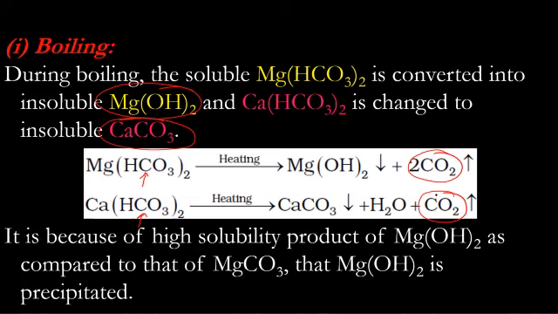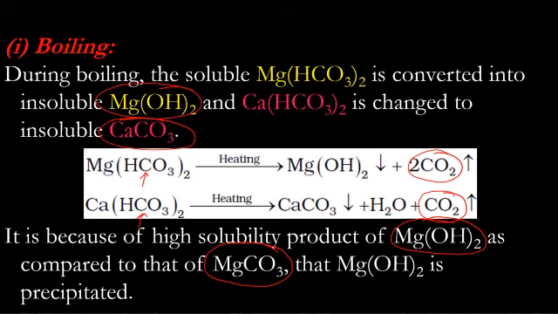Now the reason is the high solubility product of Mg(OH)2, magnesium hydroxide, as compared to that of MgCO3. So magnesium hydroxide is less soluble as compared to magnesium carbonate.